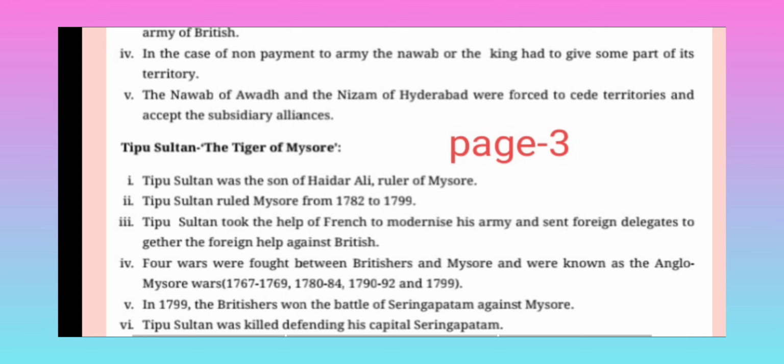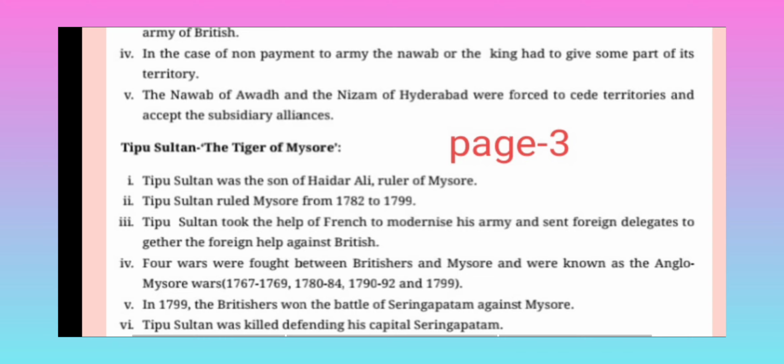They were fought in 1767 to 1769, 1780 to 84, 1790 to 92, and 1799. The first two wars were fought by Hyder Ali.